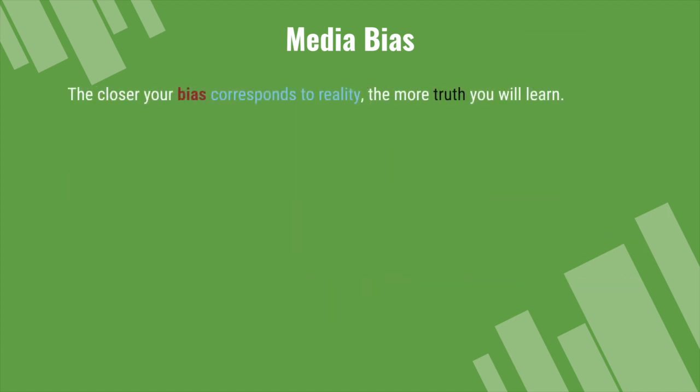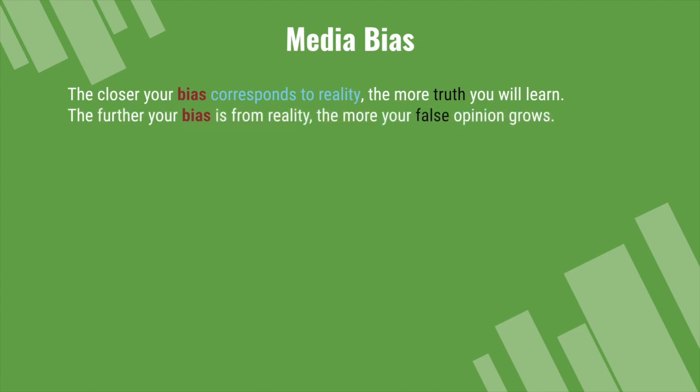The closer your bias corresponds to reality, in other words, the closer your general beliefs and knowledge correspond to reality, the more truth you will learn, because it helps you see reality more clearly and interpret what's going on. It helps you know what really happened. The further your bias is from reality, the more your false opinion grows.